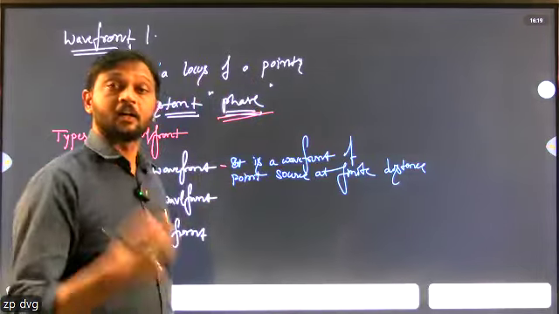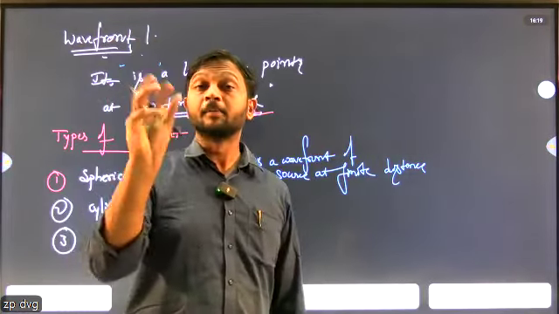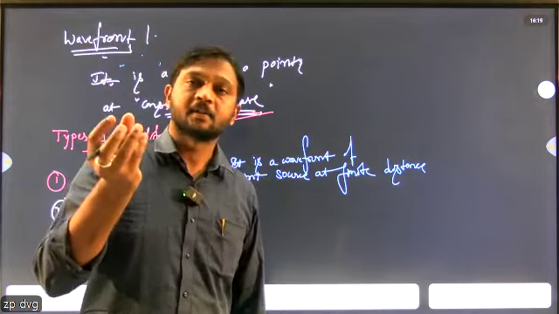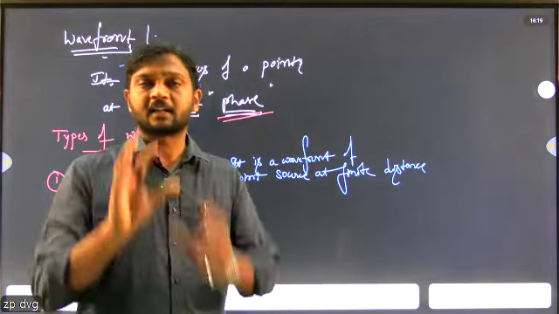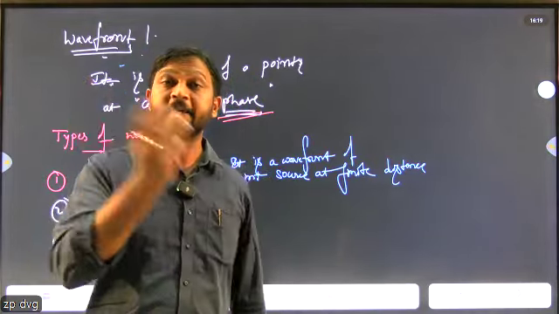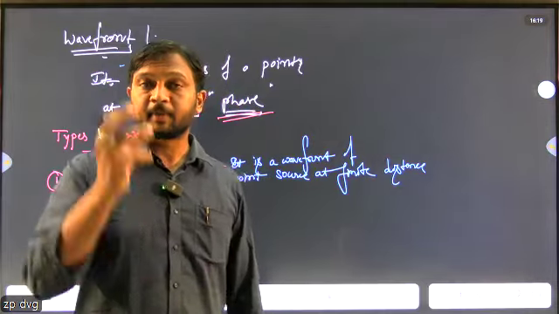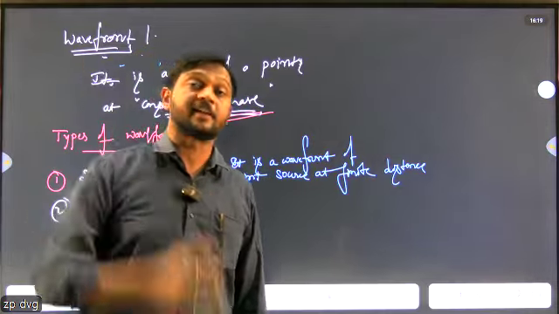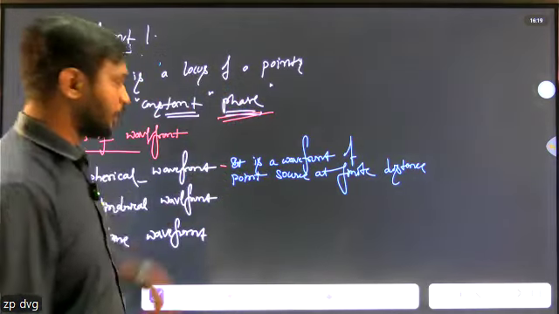For example, the LED bulbs in our classroom. That is an example of a spherical wave. That bulb produces a disturbance around the surroundings. That is called a spherical wavefront.